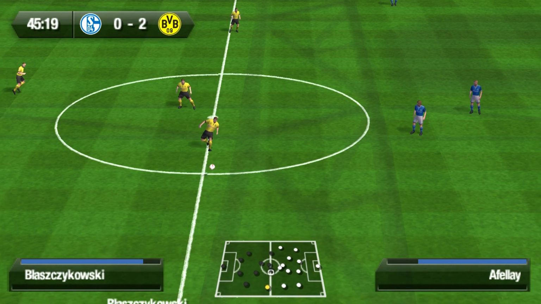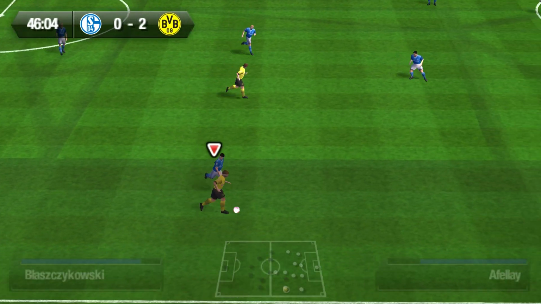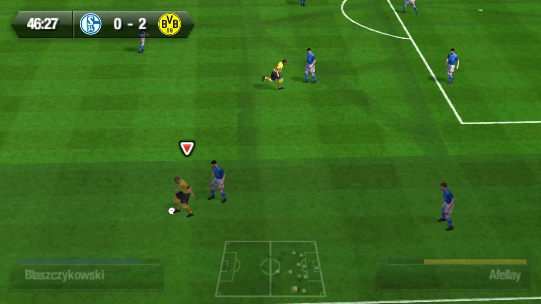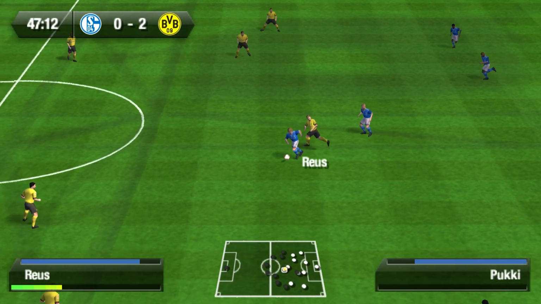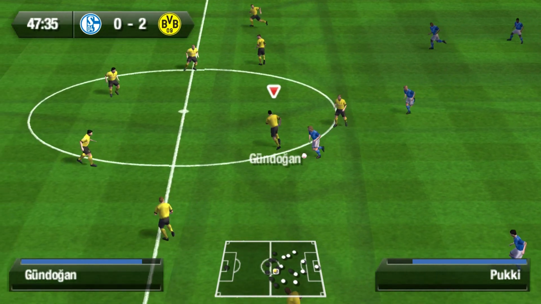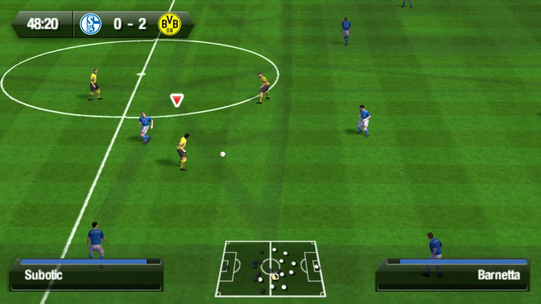Borussia Dortmund kick off the second half. Jakub Blaszczykowski driving forward on the right for Borussia Dortmund, a bit of a turn from Blaszczykowski and a pass, but it's intercepted by Pukki for Schalke. Pukki driving forward a bit, but then Subotic retains possession for Borussia Dortmund.